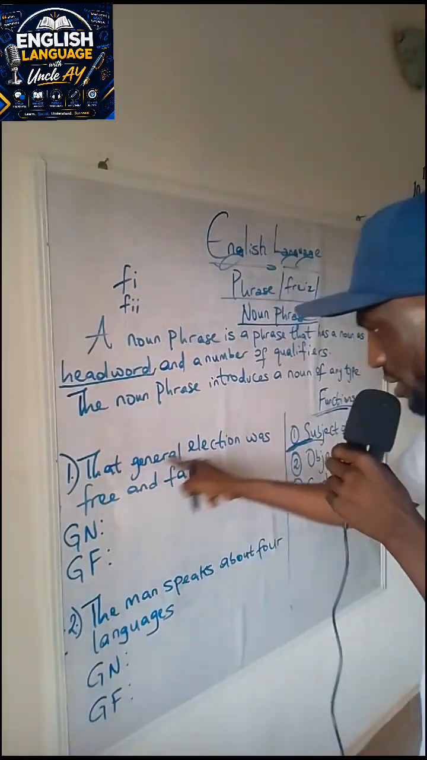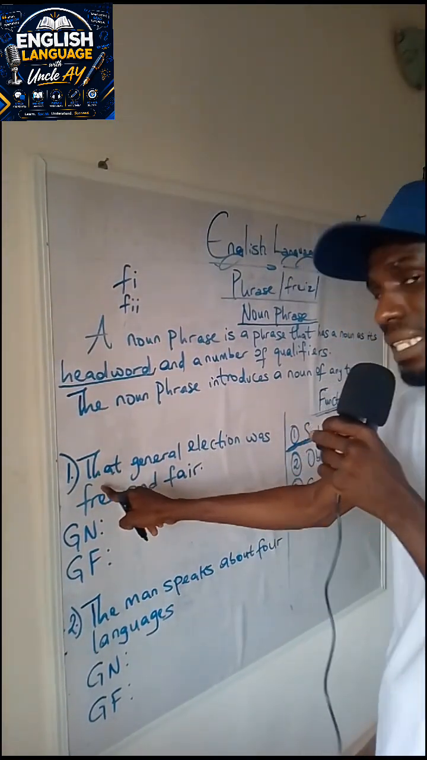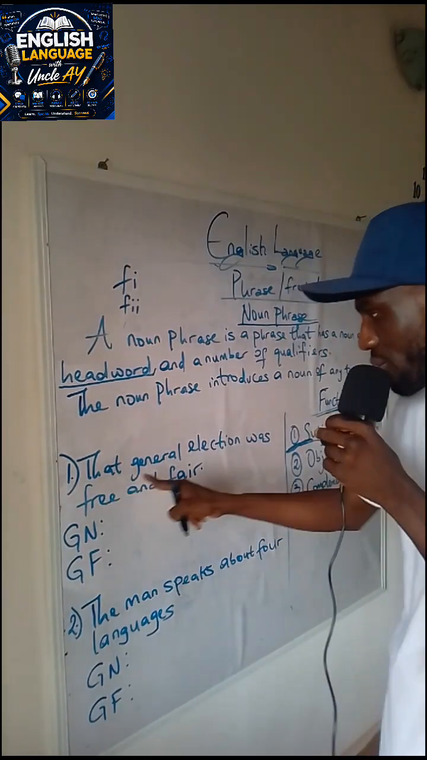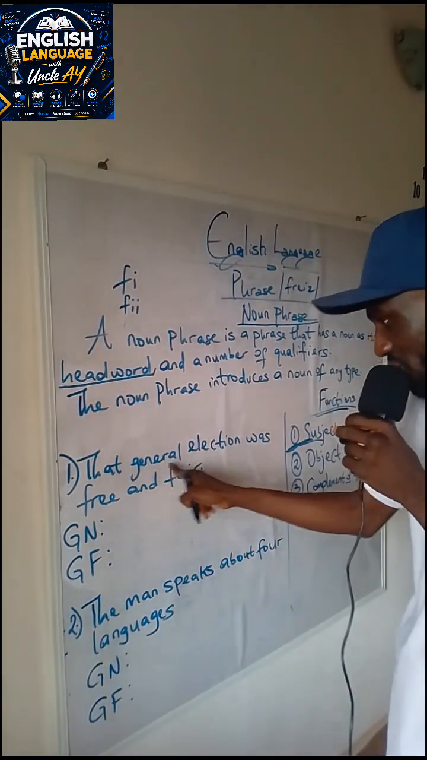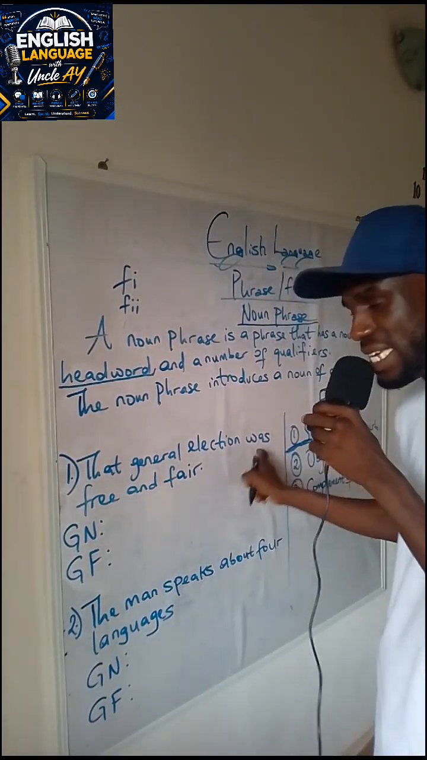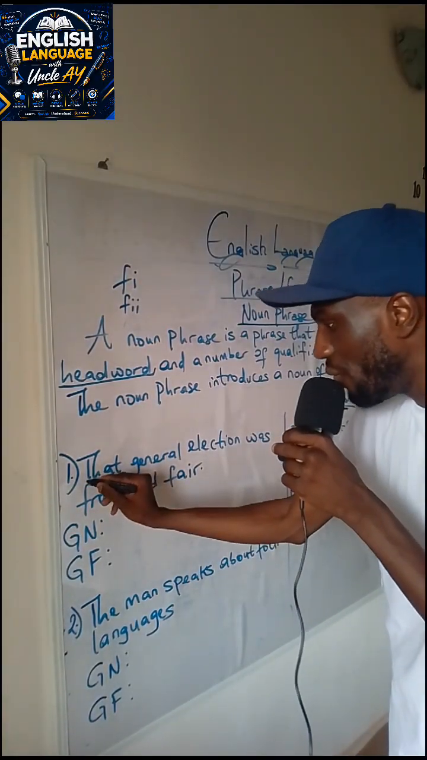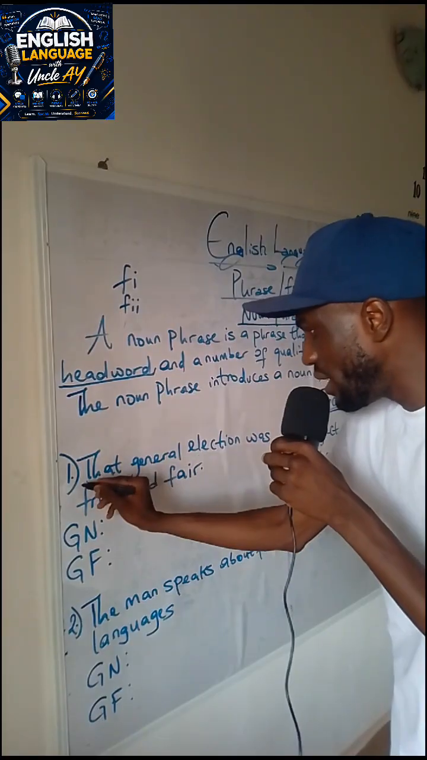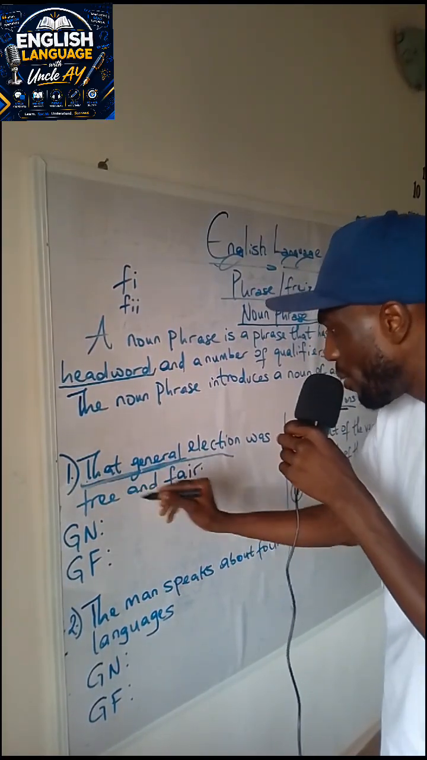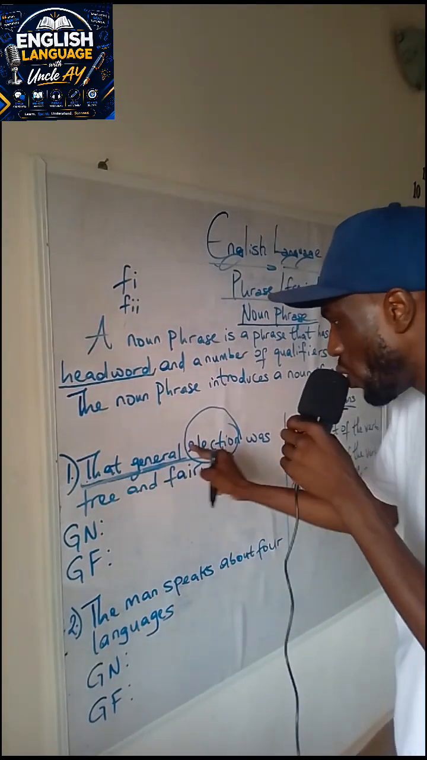So let's look at this. That general election was free and fair. So this is that. This particular word here is a pronoun. General here is an adjective, and then we have election, which happens to be a noun. The next thing here is a verb. So that means that our noun phrase would be that general election. These two are qualifiers pointing out the main noun, election. So what is the function of that general election?